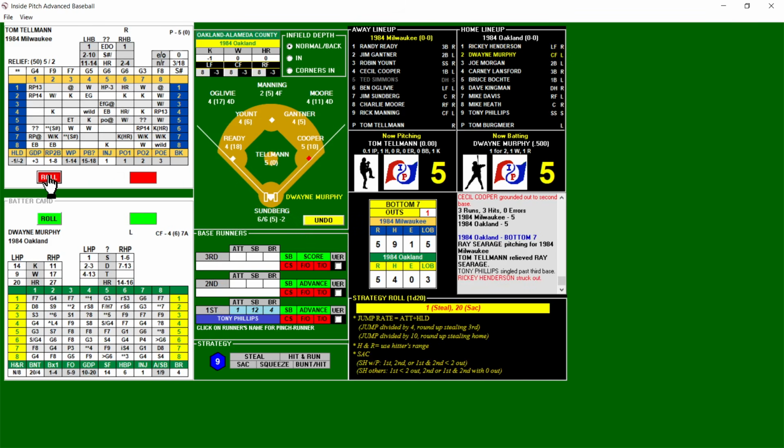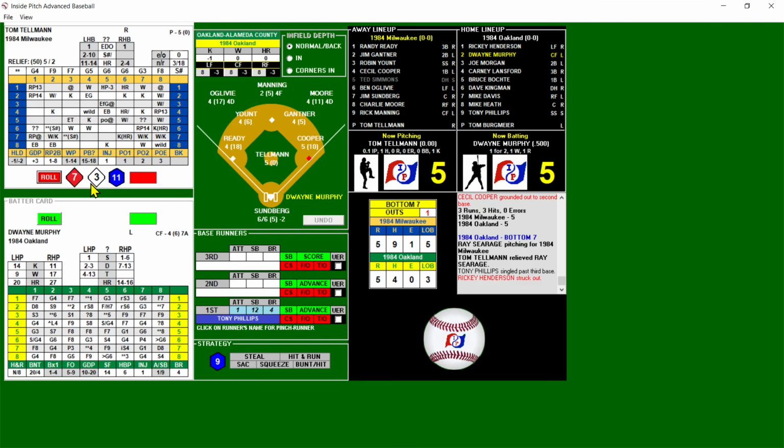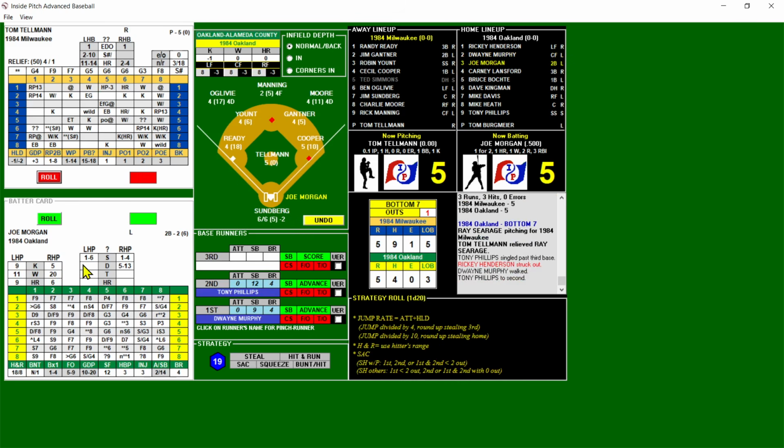Bring up Murphy. Nothing on the strategy. And this is a walk chance, but a 17 is actually going to be a walk. Wow, he walks high walk totals. First and second, 1 out. Morgan up, Lansford on deck. Gonna let Tellman try and get Morgan.